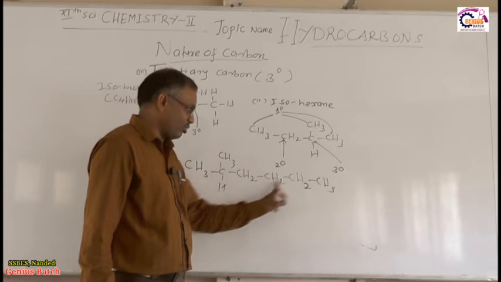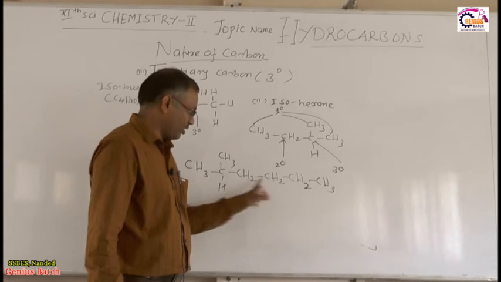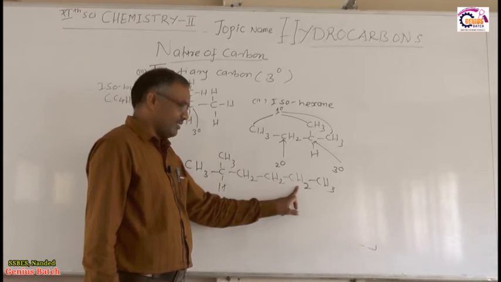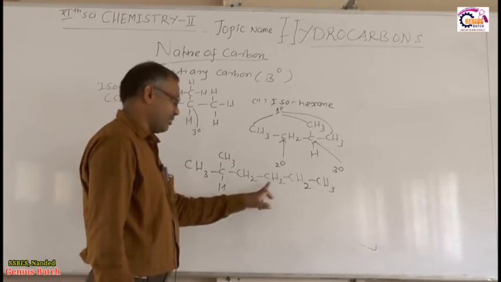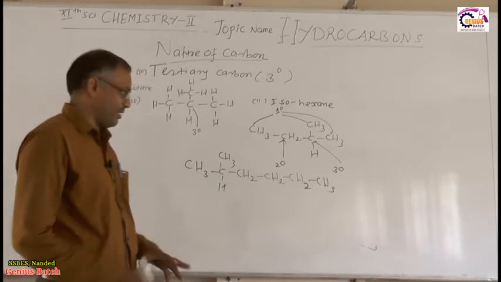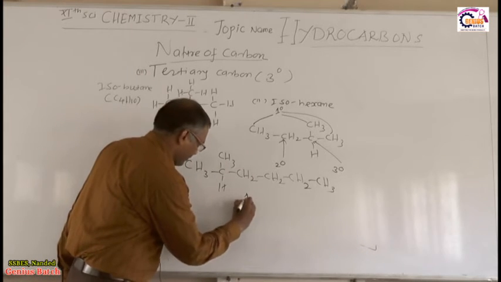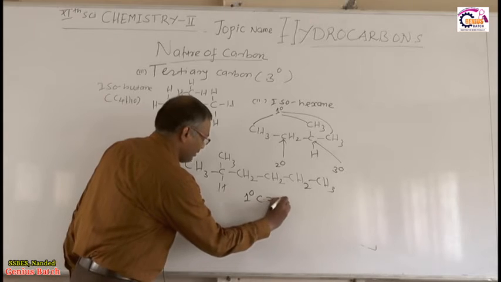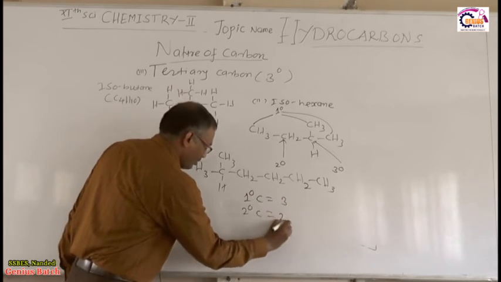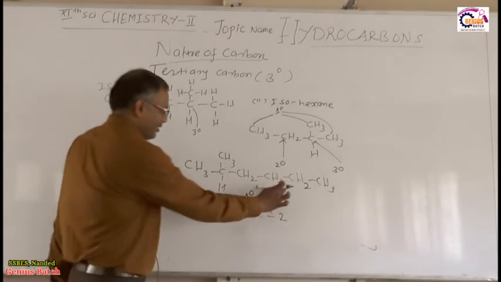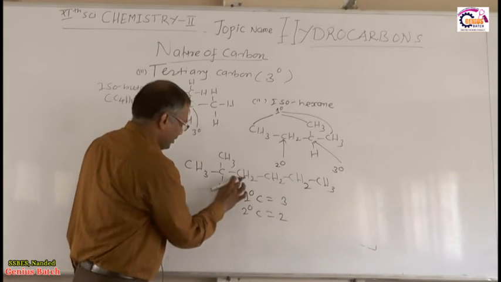So this is attached to 2 other carbon atoms. This is attached to 2 other carbon atoms. So therefore how many secondary carbon atoms are there? Only 2 secondary carbon atoms are there. So there are 2 secondary carbon, 3 primary carbon. Okay, so we can write primary carbon how many? 3. Secondary carbon how many? 2. Okay, so this is the secondary, 1, 2, this is 3.